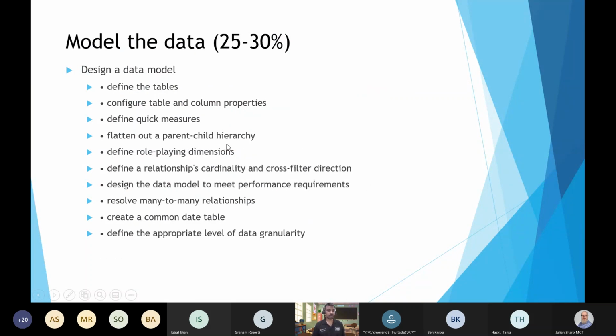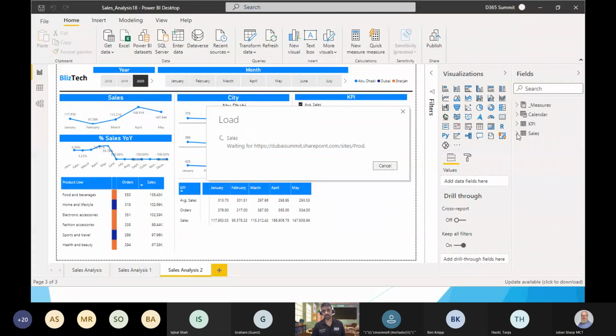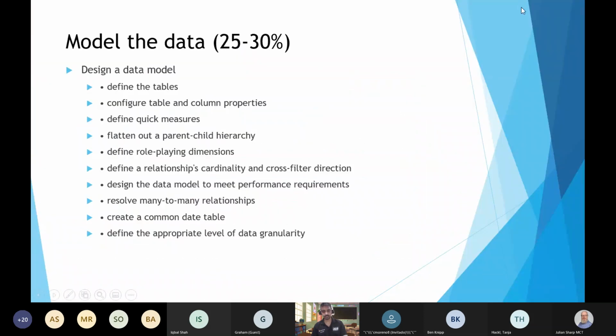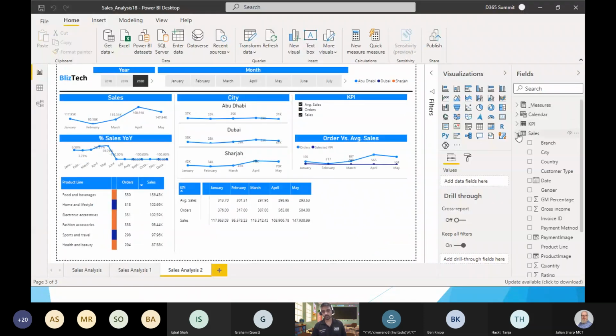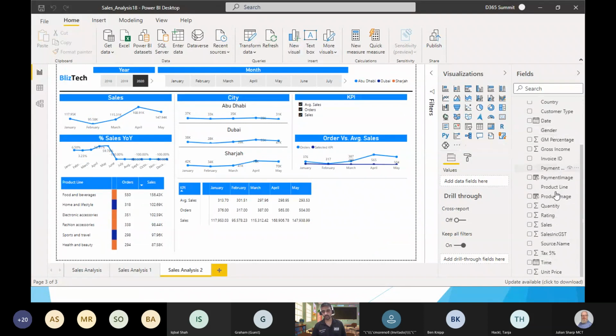Like we don't want these hierarchies which are already built in, created by Power BI. So you need to disable those. Like if you see, let's expand this to a different view. I have another file. Okay, so you see all these dates columns, this one is a time value.